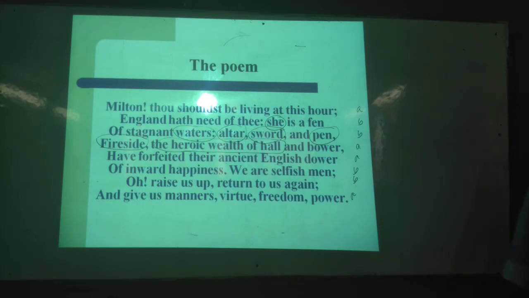Freedom. What type of freedom? Their country is independent, but freedom of choice, freedom of speech were lacking. The personal freedom and collective freedom did not exist in England in the age of Wordsworth. That's why he is requesting Milton to ensure in our period what you enjoyed in your time. And the last one is power. Not to dominate someone else, but to exchange your own ideas, to nourish yourself. So you need an environment.